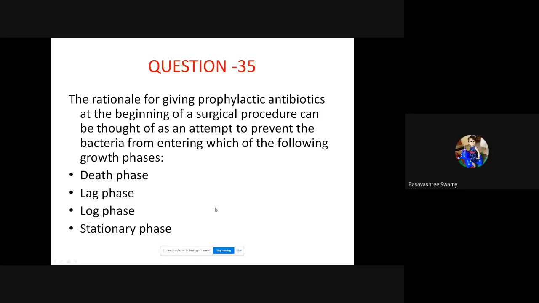Will stop the bacteria from lag phase, or log phase? Log phase is the one, because that is the phase in which it exponentially multiplies, isn't it? So in the growth curve, the log phase will be stopped by giving prophylactic antibiotics.